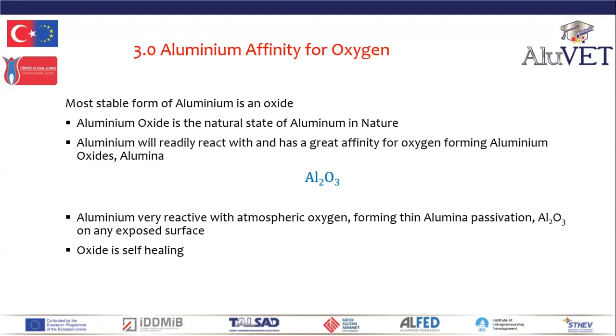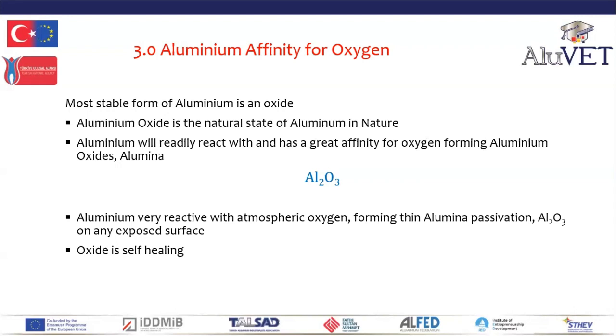Now, alumina is a molecule. It's two aluminium atoms bonded to 3 oxygen atoms. So when aluminium reacts with oxygen, 2 aluminium atoms come together with three oxygen atoms to form a molecule, alumina. And aluminium is so incredibly reactive with oxygen, it will form alumina virtually instantly. So if you scratch aluminium, by the time you've walked away, that exposed metallic aluminium will have reacted with oxygen of the air to form alumina.